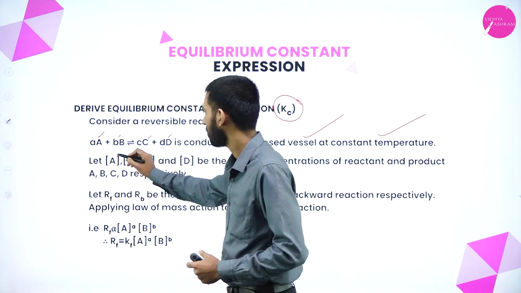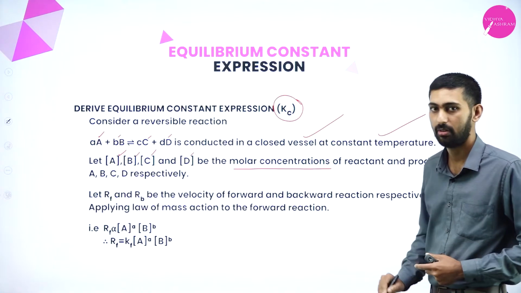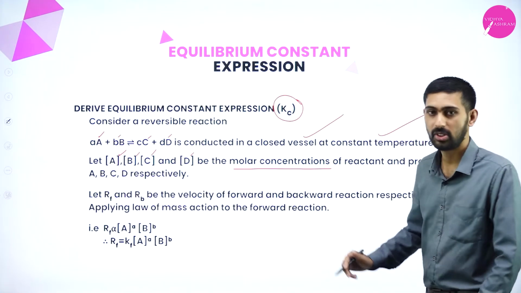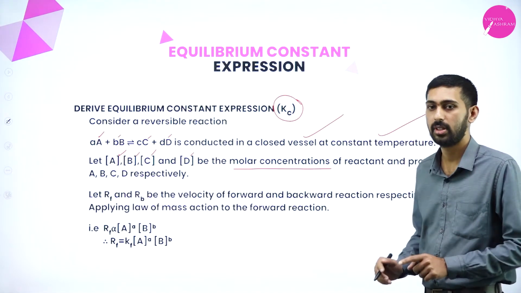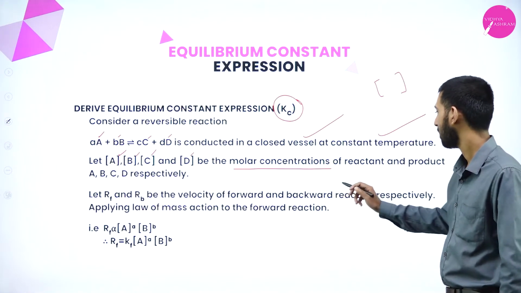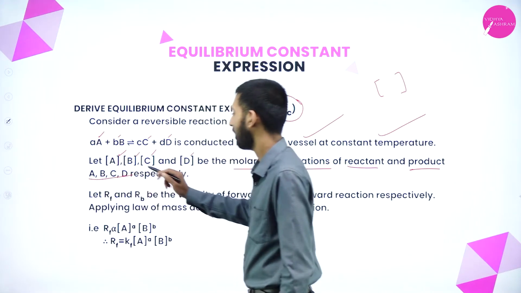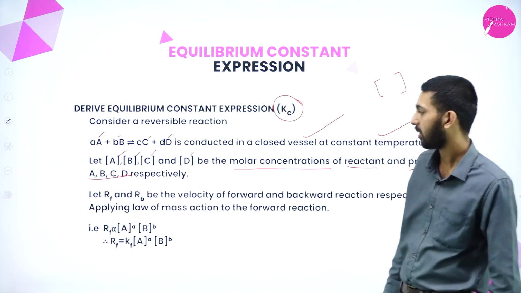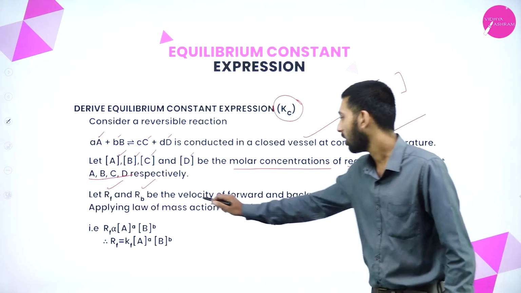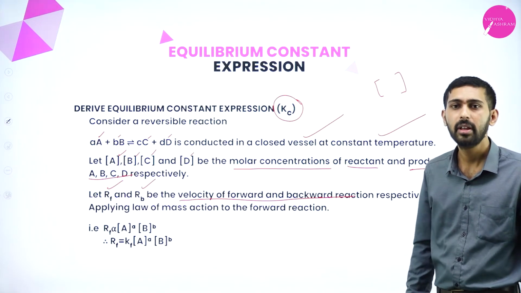Let the concentrations of A, B, C and D be the molar concentrations. We always represent concentration in square brackets. Molar concentration of the reactants and products, A, B, C, D respectively. Let RF and RB be the velocities of the forward and backward reactions.